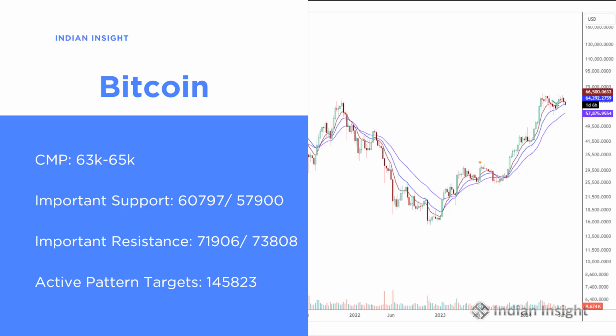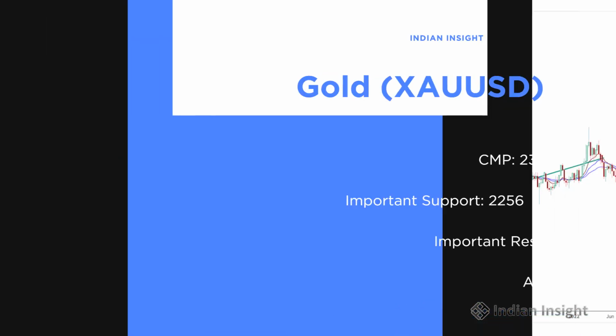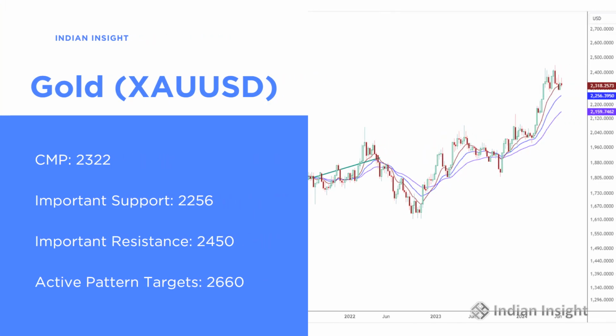Bitcoin per se has many active pattern targets for the long term, and I have shared one of the lower targets here. I'll share more targets in other videos on Bitcoin. Gold is trading around 2322. The important support for gold is around 2256. Important resistance is around 2450. And there is an active pattern target which is pending, which comes to around 2660. So gold is bullish and it looks like it is going to continue to rally.